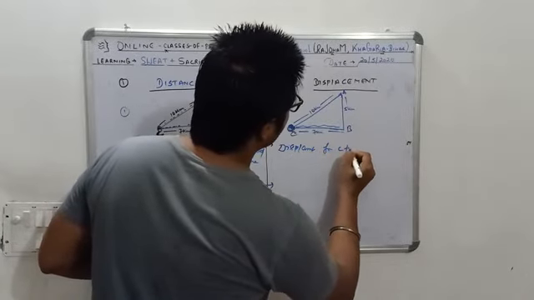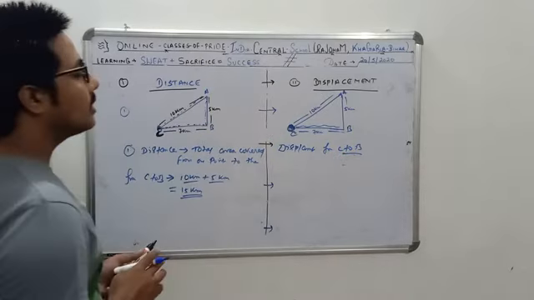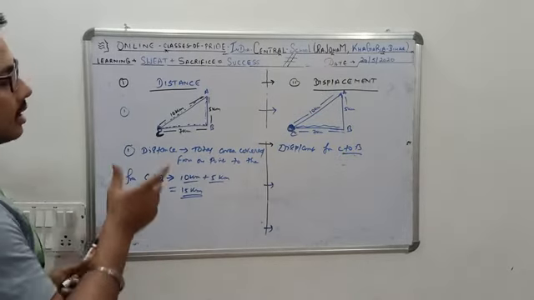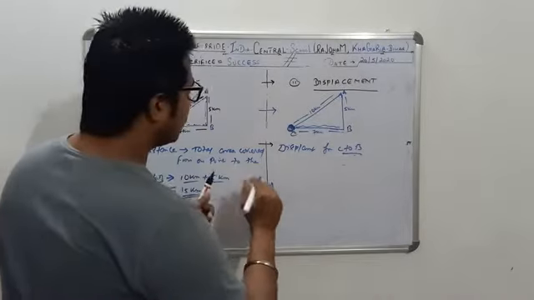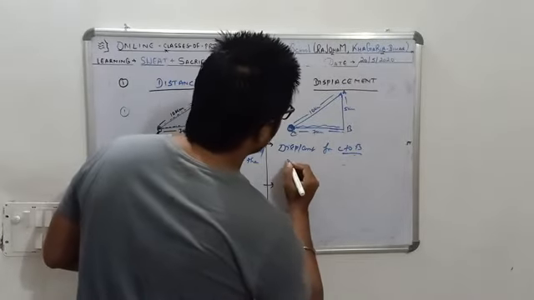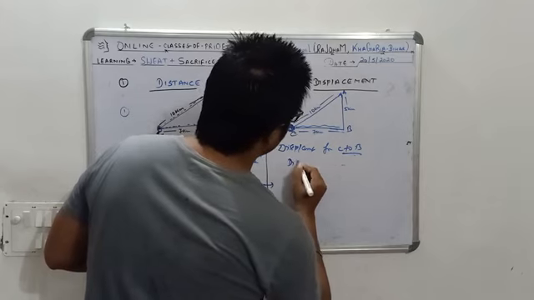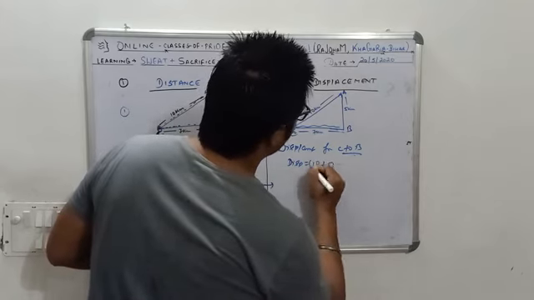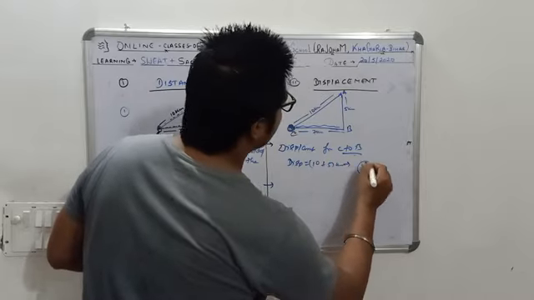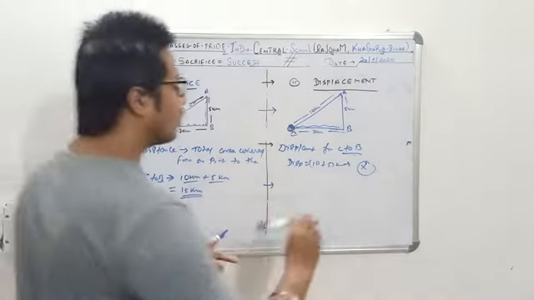But if I ask you what is the displacement from C to B, what is the displacement made? It should be the shortest distance from C to B. So in this case, you cannot say that the displacement is equal to 10 plus 5 kilometers. No, this is totally wrong.